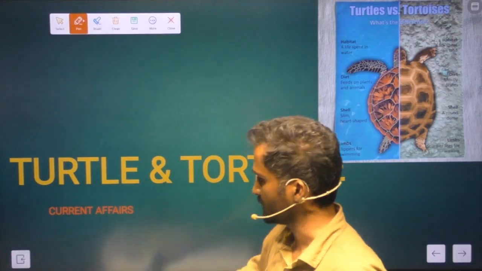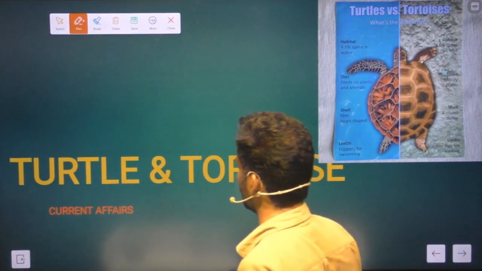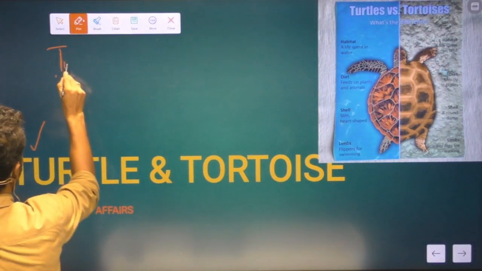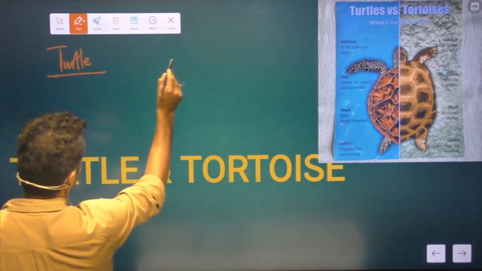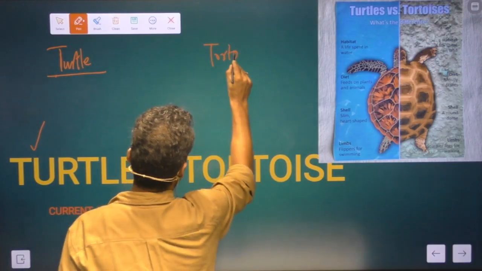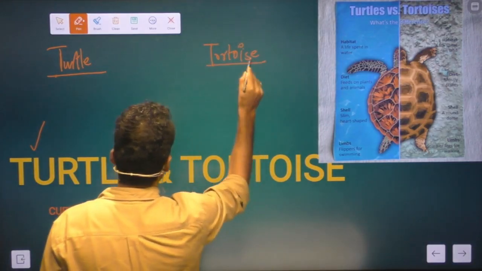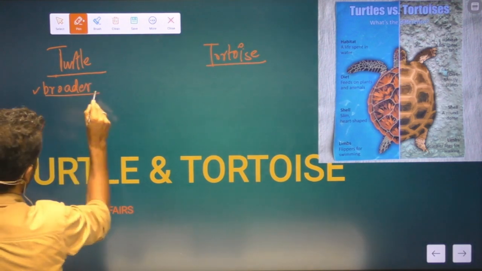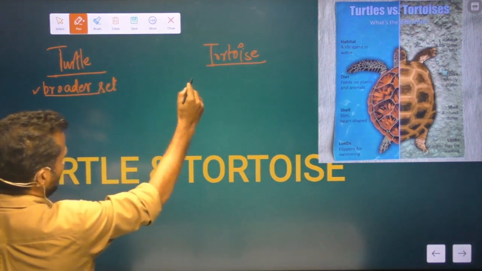What exactly is the difference? So first thing that you should know, that turtle is a broad category. So if I talk about turtle and over here tortoise, it is a broader set. Broader set means this encompasses tortoise.